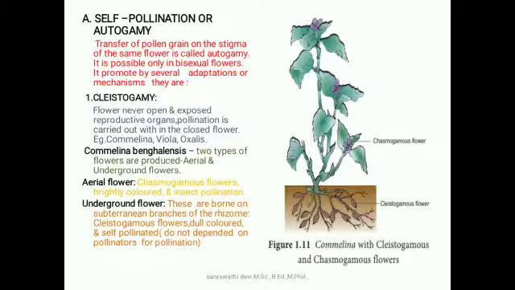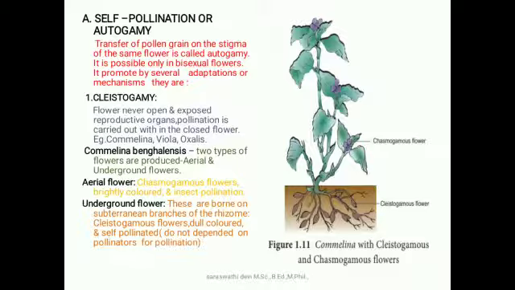Aerial flowers are chasmogamous flowers. So they have bright color. This bright color attracts the insects for the pollination. So insect pollination takes place in aerial flowers.